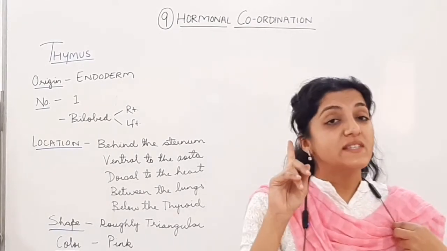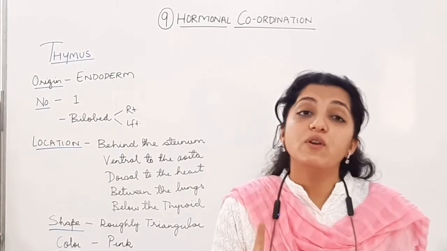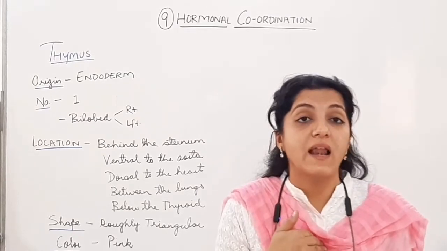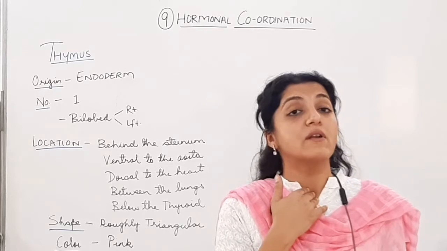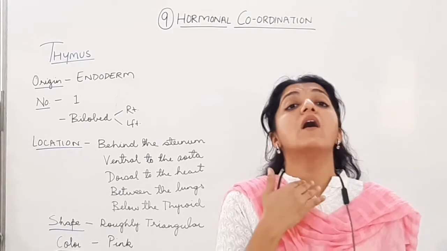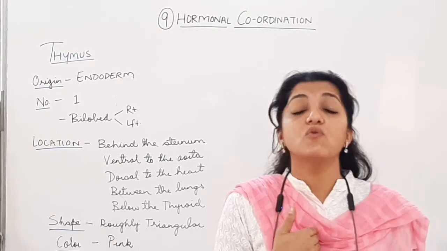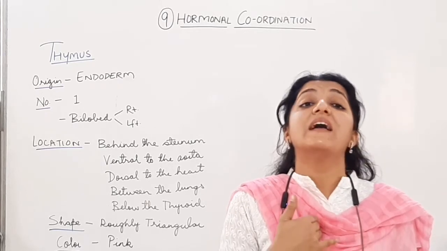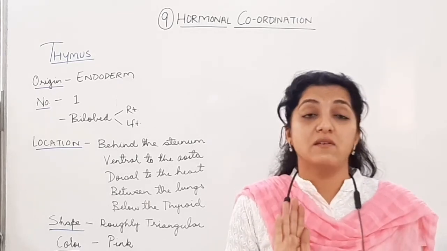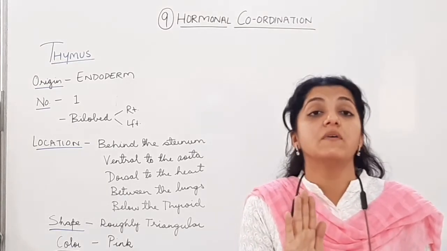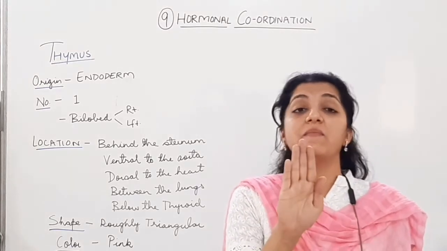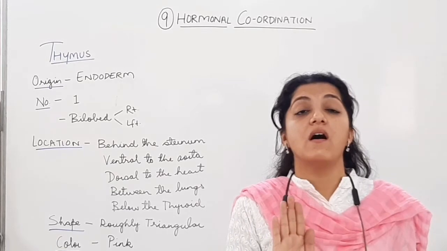Thymus gland is one single gland which is going to be located below the thyroid gland, surrounding the trachea. Alright, we know that the thyroid gland is also positioned over the trachea. So, thymus is also surrounding the trachea. It will be behind the sternum, which is the chest bone, breast bone over here is the sternum. So, sternum midline में है, sternum के पीछे रहेगा.